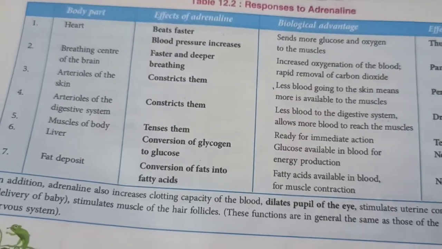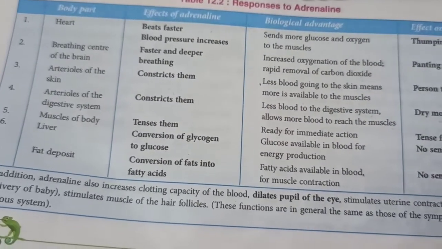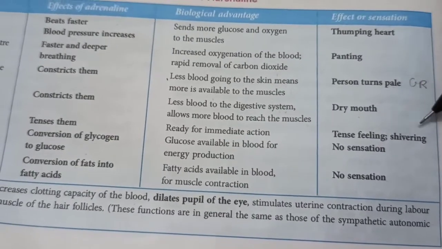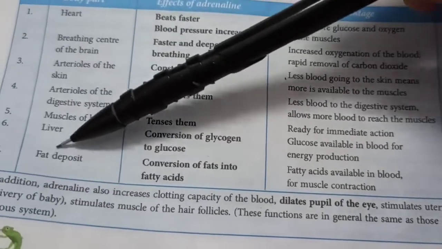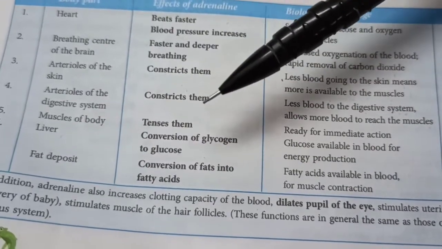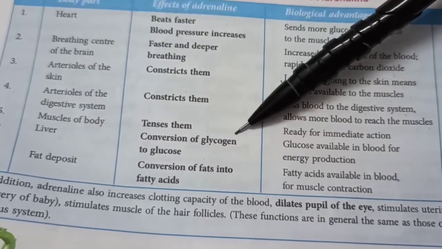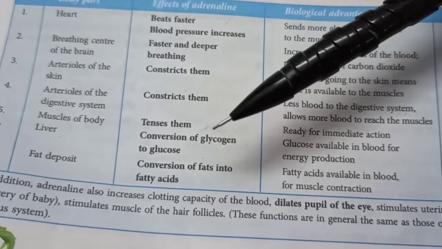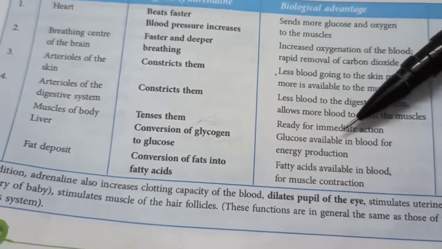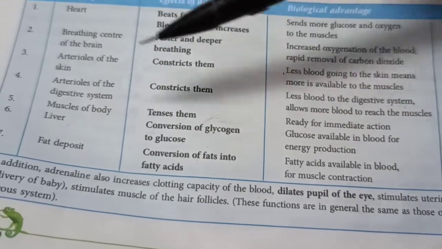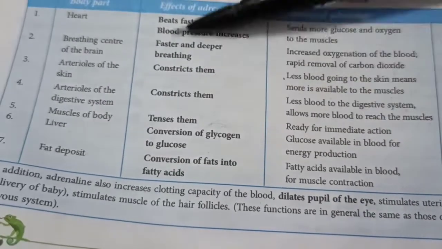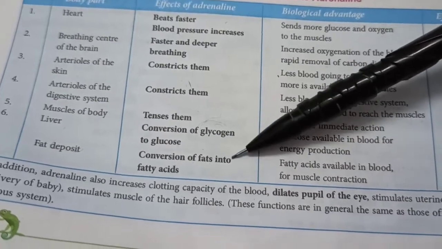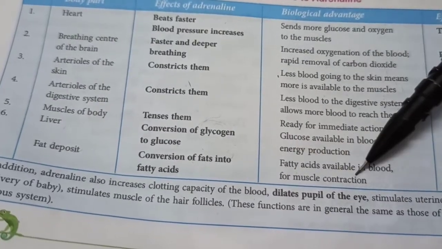Muscles of the body, well, they will become tense. They are ready for immediate action. And you can even feel the tense feeling and the shivering of the muscles. Liver, well, just like glucagon, even adrenaline will convert glycogen to glucose. Glycogen is a stored form of glucose for emergencies, and now excess glucose is released because your body will need it. Similarly, fat deposits under your skin, surrounding your organs, will be converted into fatty acids, so even they are available for muscle contraction.